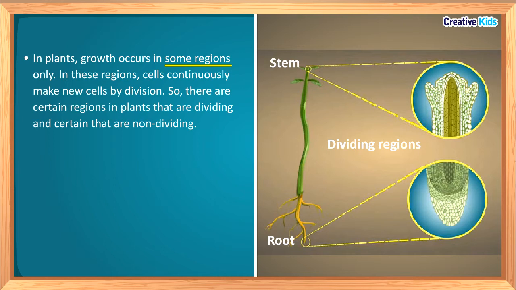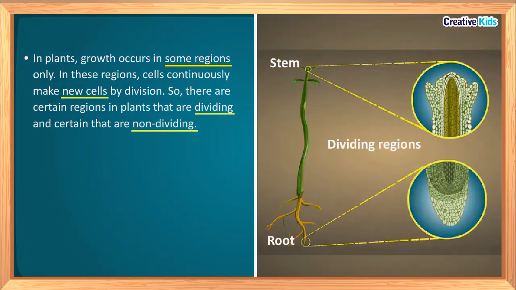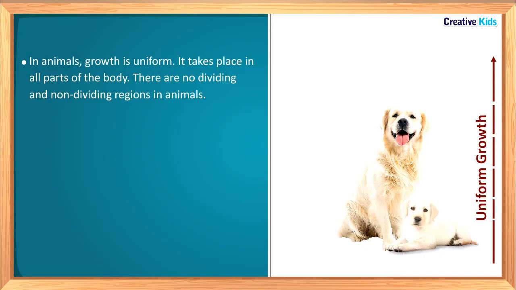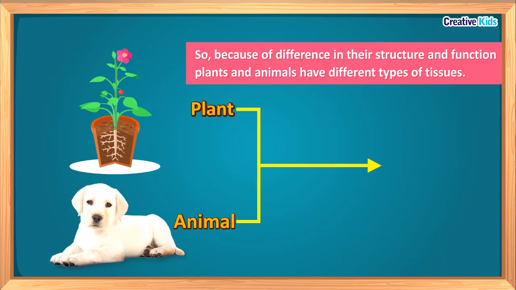In these regions of stem and root, that is where growth takes place, there are certain tissues that divide throughout life and make new cells. So we can say that there are some regions in plants that are dividing regions and some that are non-dividing regions, right? On the other hand, in animals, the growth is uniform and there is no dividing and non-dividing region in animals, and growth takes place in all parts of the body. So due to differences in structure and functions, there are different types of tissues in plants and animals.